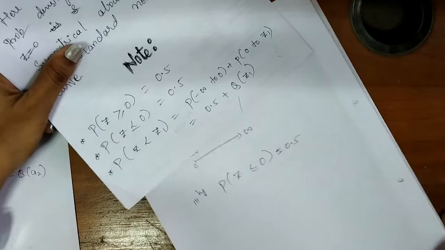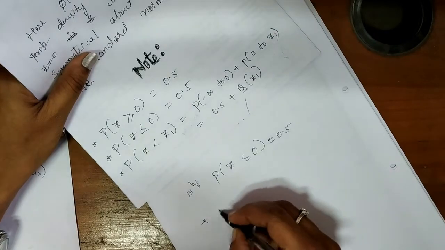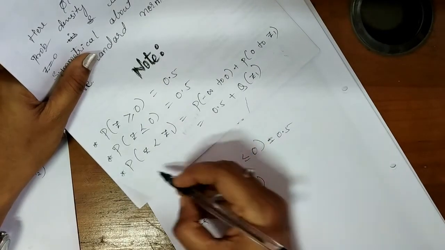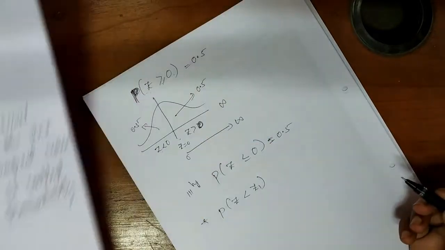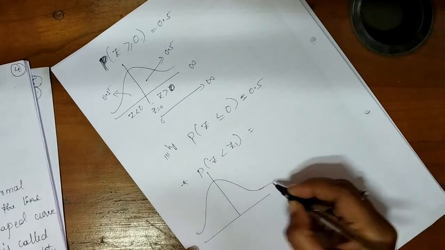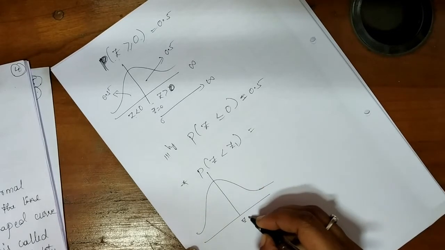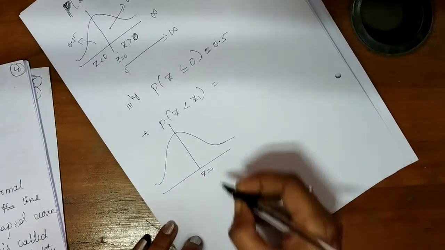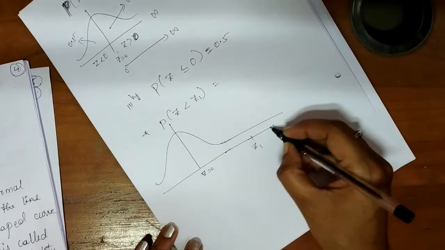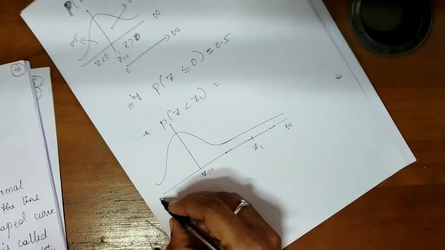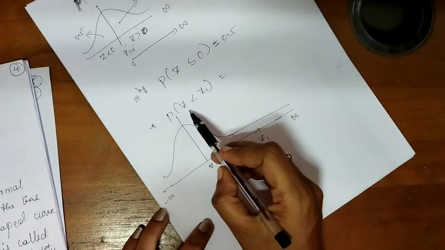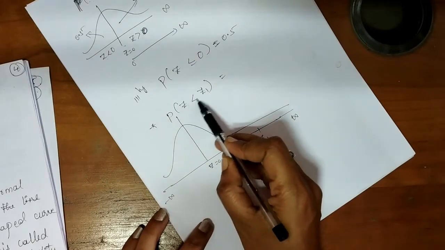That is P of z less than z1. When you have a normal probability curve, somewhere here z is equal to 0 and somewhere here z is equal to z1, and it continues till infinity on one side and minus infinity on the other. Now what is it asking? It is asking us to find the probability of z less than z1.